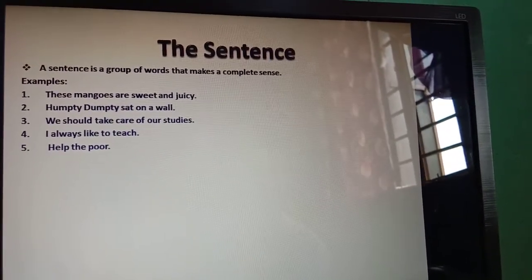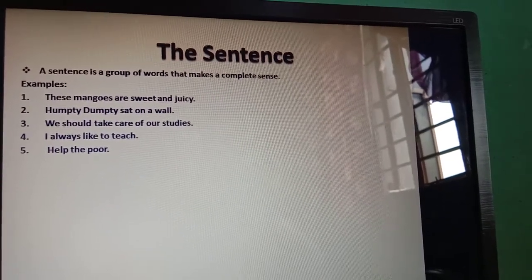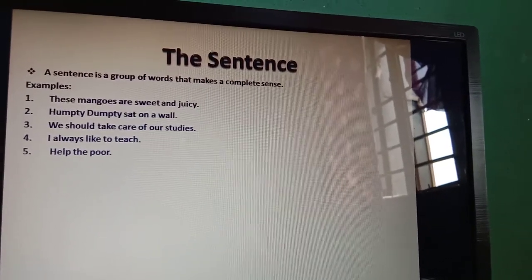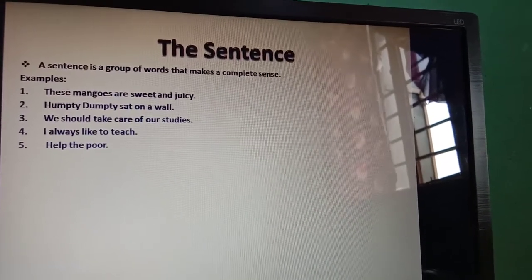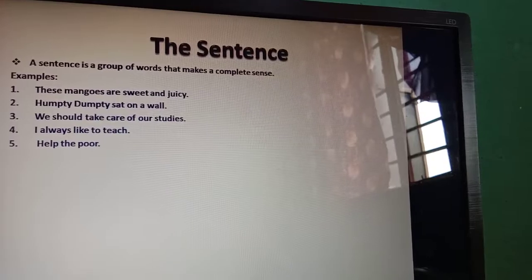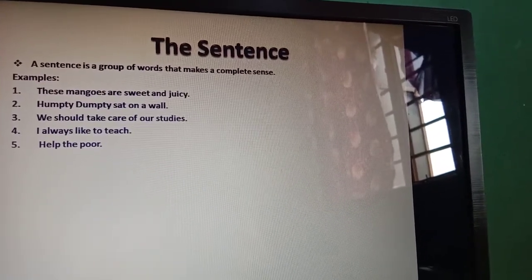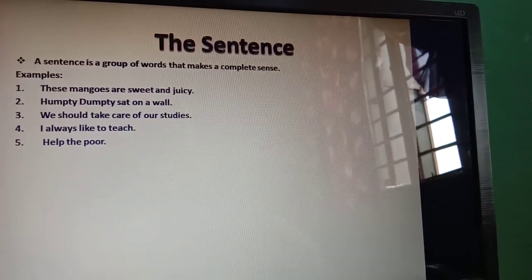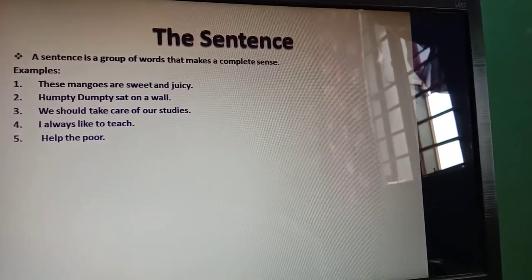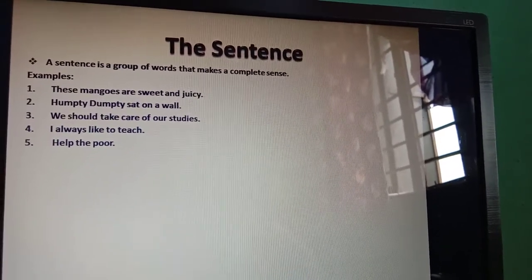A sentence is a group of words that makes a complete sense. So any random order of words cannot be a sentence, but only the one which has a proper meaning or proper sense can be called a sentence, as I have given in these examples.